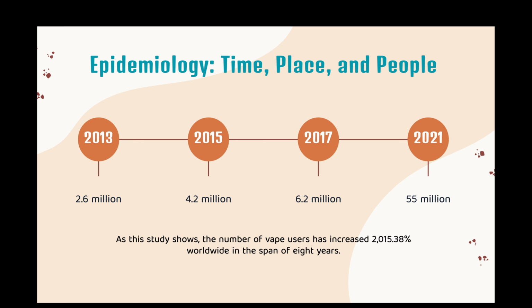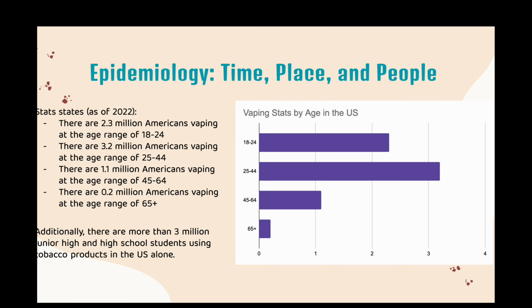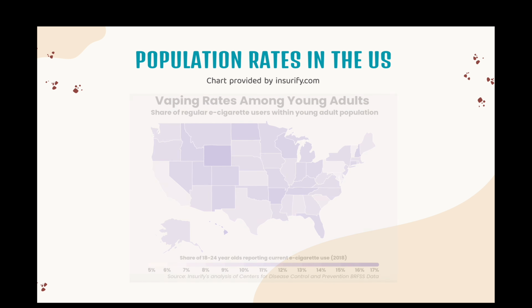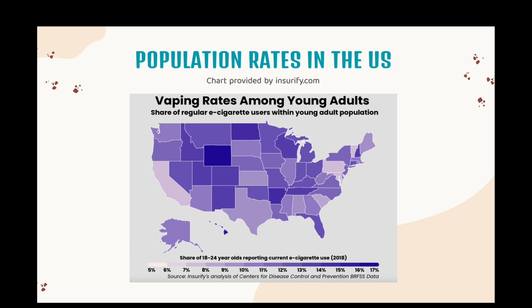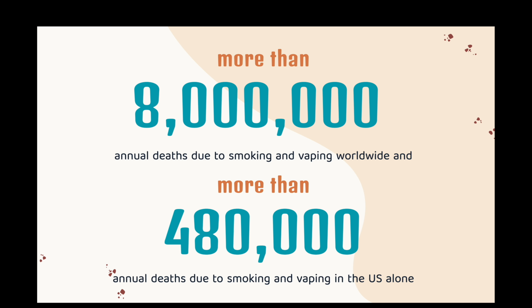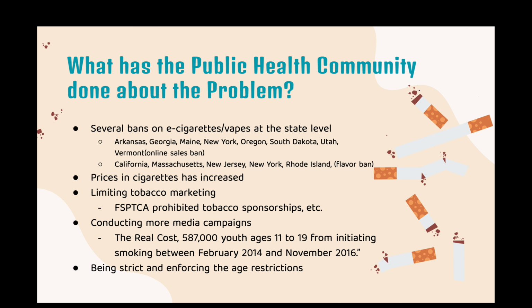Vaping stats that are specific to the US show a much greater percentage in ages below 44 compared to ages above. As of 2022, there are more than 3 million junior high and high school students using tobacco products in the US alone. Population rates in the US can also be seen here on the next slide by a chart provided by Insurify.com. There are more than 8 million annual deaths worldwide and 480,000 preventable deaths caused by smoking and vaping in the US.